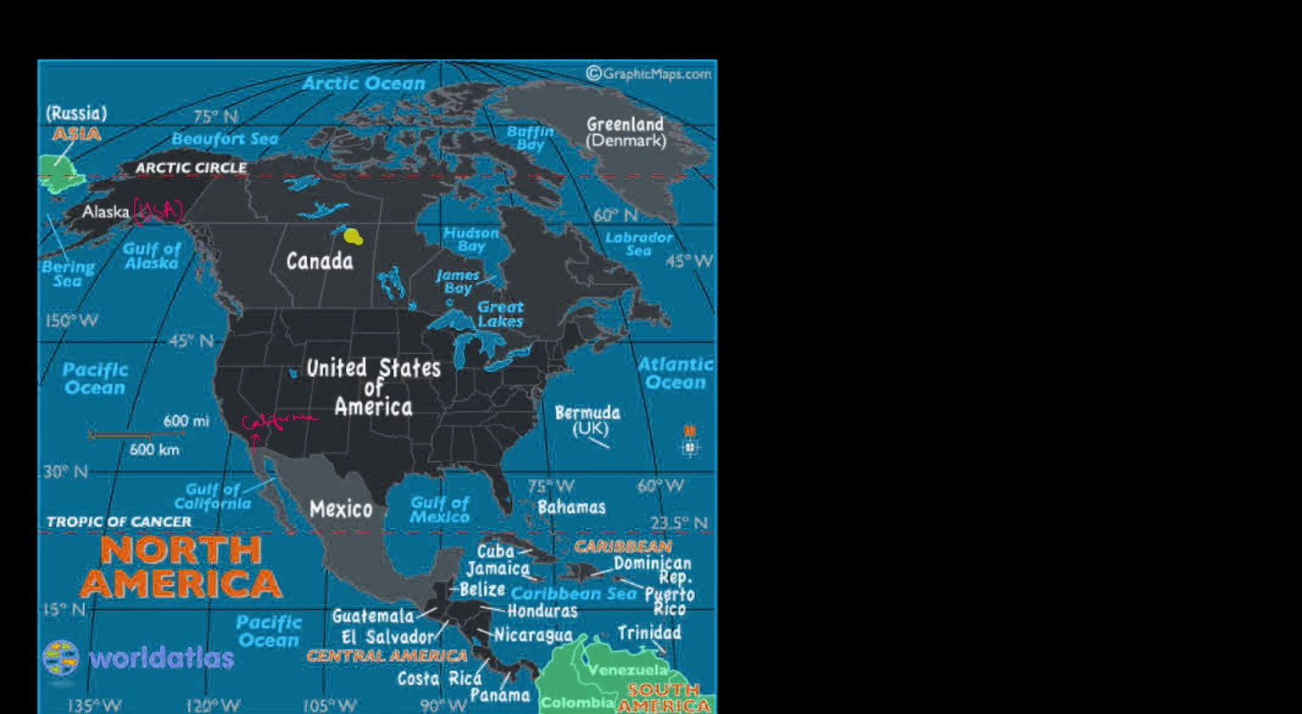So the countries which are part of North America are Canada, USA, Mexico, and there are these small countries which basically form the part of Central America, which is Guatemala, El Salvador, Costa Rica, Panama, Nicaragua, Honduras, Belize, Cuba, Jamaica. These are actually the Caribbean islands. Caribbean Sea passes over here. You might have seen Pirates of the Caribbean, Captain Jack Sparrow. So these are basically the Caribbean islands.